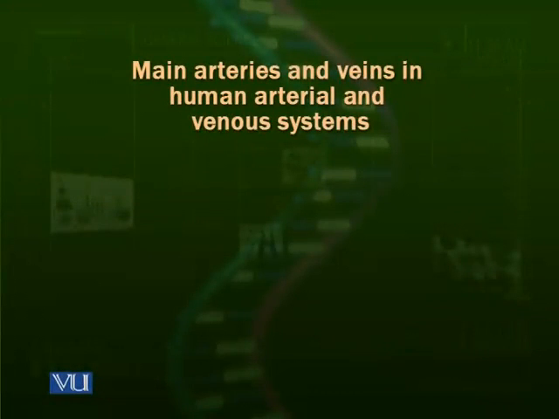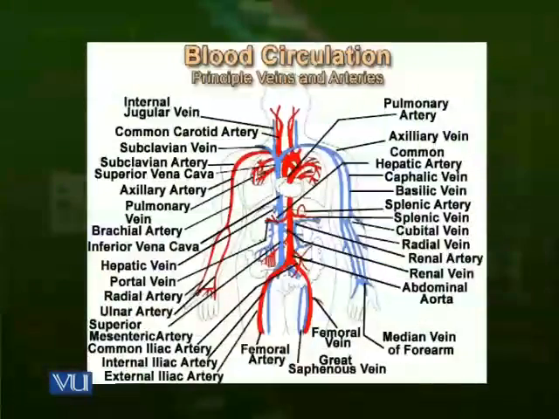Now we are going to talk about the main arteries and veins inside the human arterial and venous system. In the human arterial and venous system, there are many arteries, veins, capillaries. We will talk about only the major ones. Let's have a look at a diagram. The diagram in front of you is showing the major circulatory vessels inside a human body.